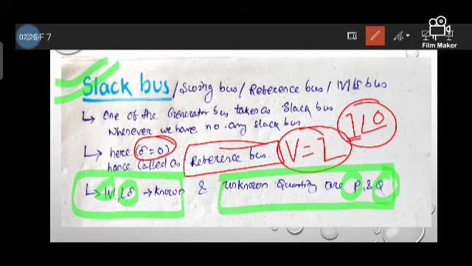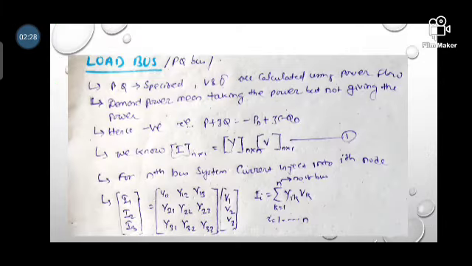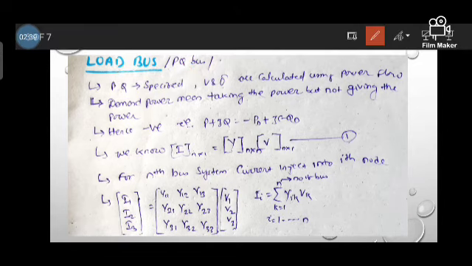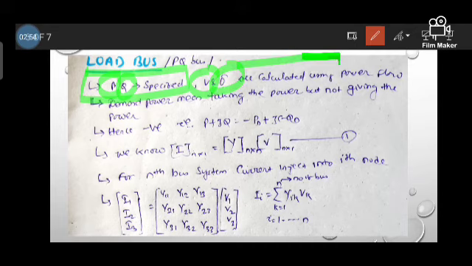Okay, so let's come to our load bus. Load bus is also called a PQ bus. Remember that the load bus is also called a PQ bus. Here the specified quantities, meaning the known quantities, are the active power and reactive power. But the voltage magnitude and the phase angle del are unknown to us, and those are calculated by us. We have to calculate the two parameters, voltage magnitude and phase angle.